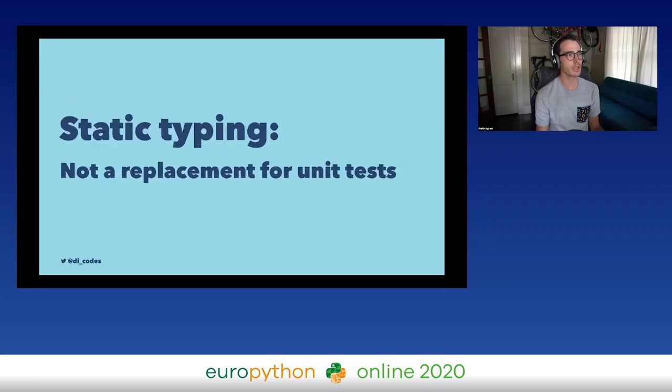One thing I'll note is that static typing is not a replacement for unit tests. And there is a bit of similarity here. Sometimes unit tests end up looking a lot like type checking. You sort of pass certain things in and assert on the output of the function, whether it errors or succeeds. But really, unit tests are just a bad type system. In reality, you probably should do both.